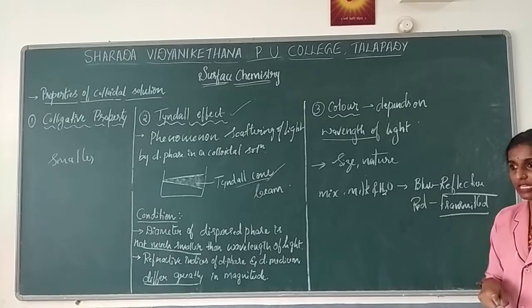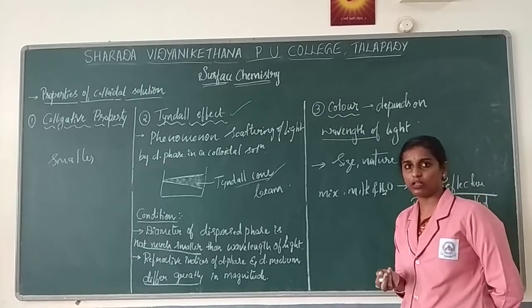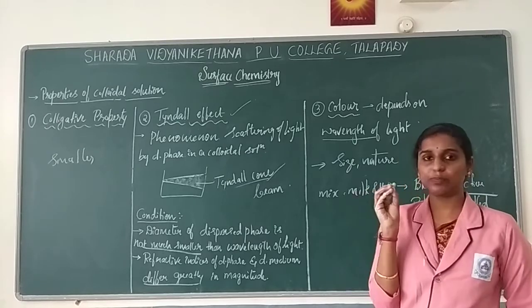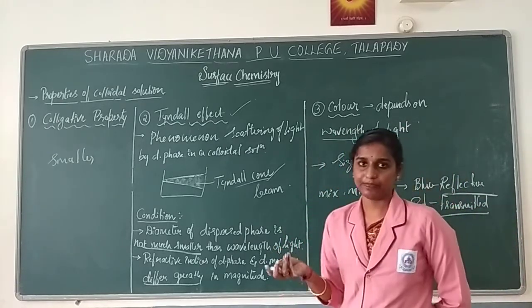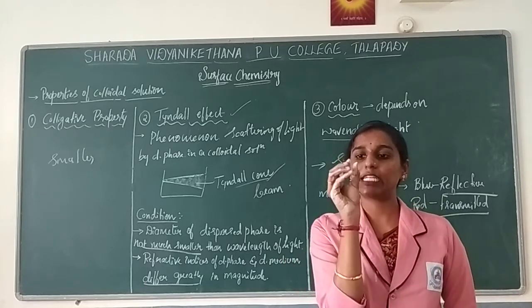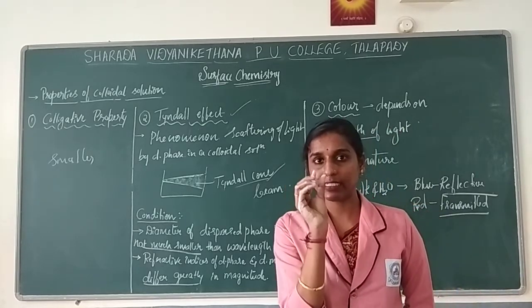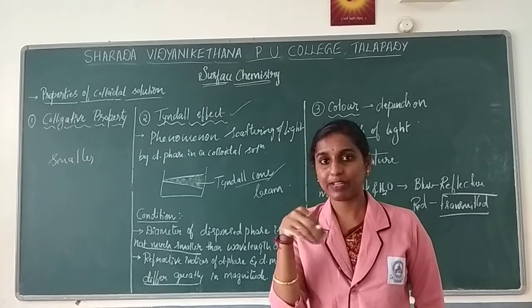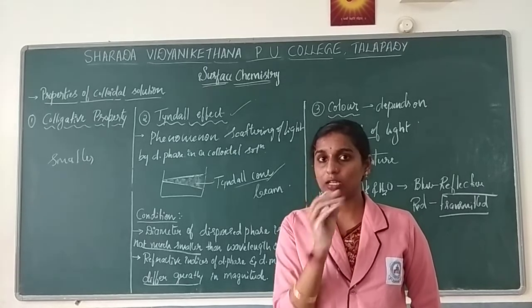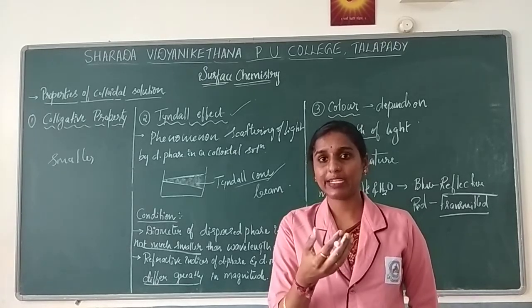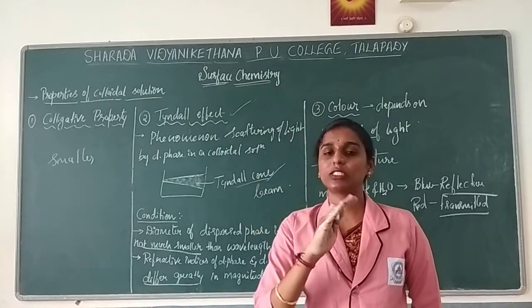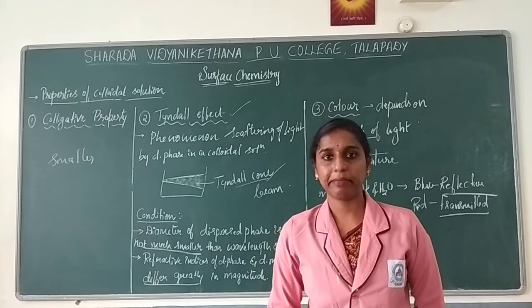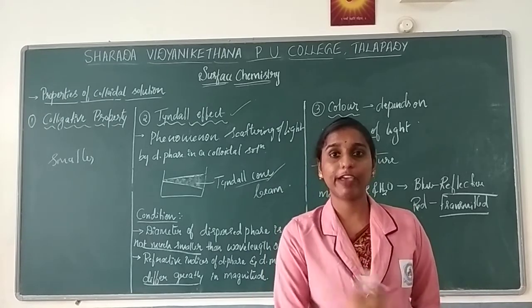One more example, if we consider gold sol, when the size of the particle is very small, it appears red in color. Colloidal particles will aggregate with one another. When the aggregation takes place, as the size grows, changes in color can be observed based on the wavelength of the light.